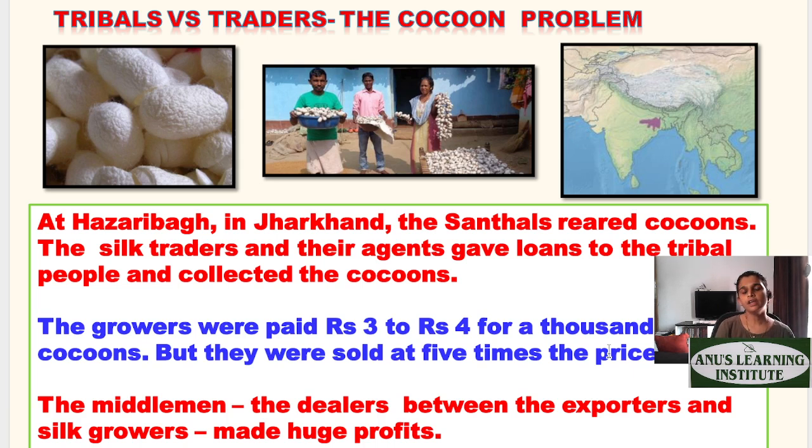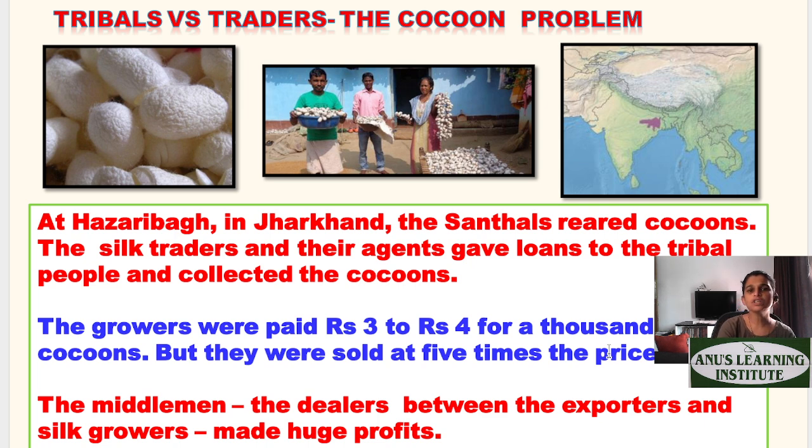So, if you remember how silk is made, the silkworm prepares a cocoon around itself. This cocoon is boiled, and silk is made out of that cocoon. So these cocoons are very, very expensive and very precious for making the silk.